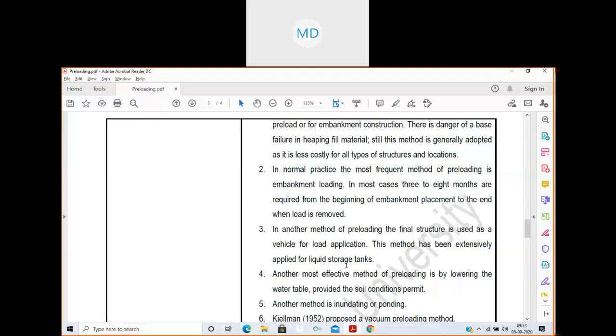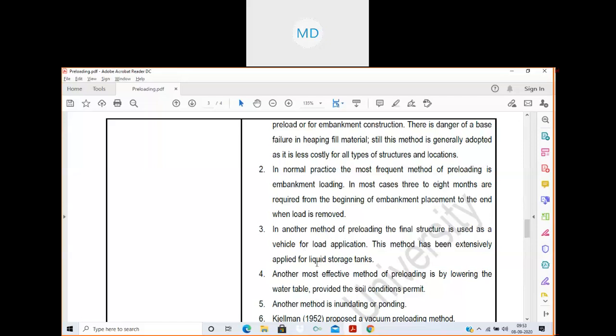Prior to taking up soil improvement, the tank is constructed and then filled with water incrementally. Suppose some amount of water is added and kept for some time, and then some more water is added. At every stage of additional water loading, the completion of consolidation is ensured.